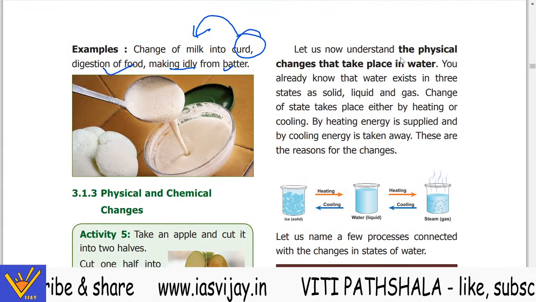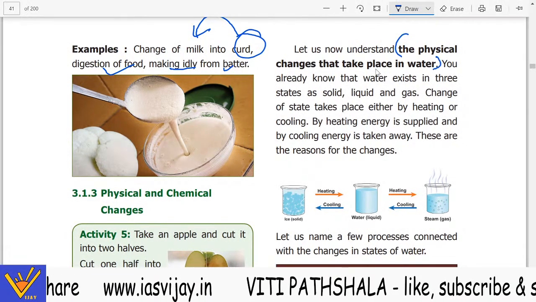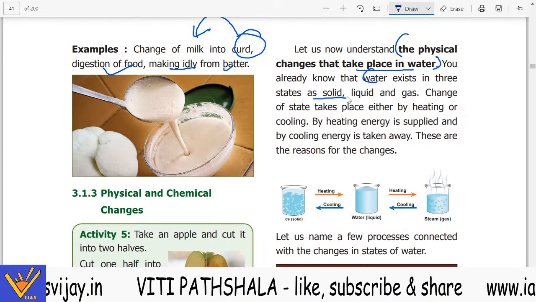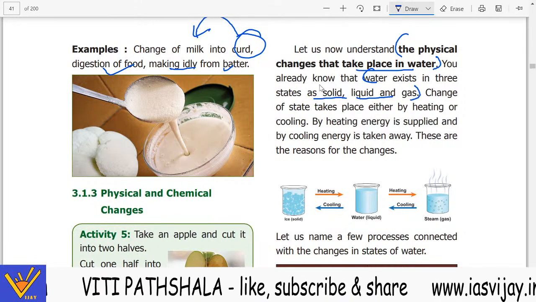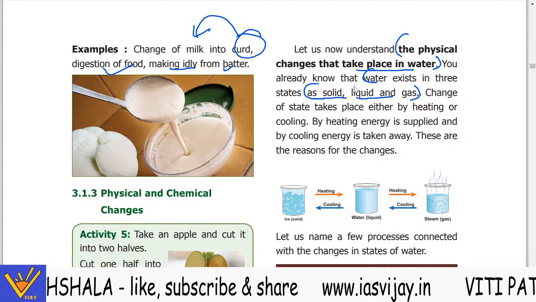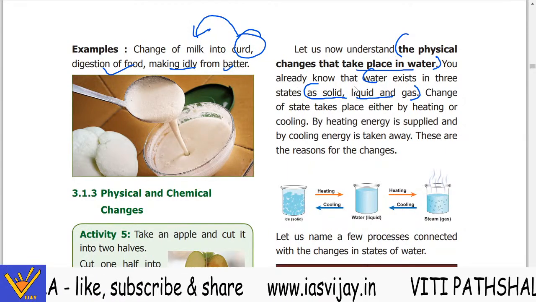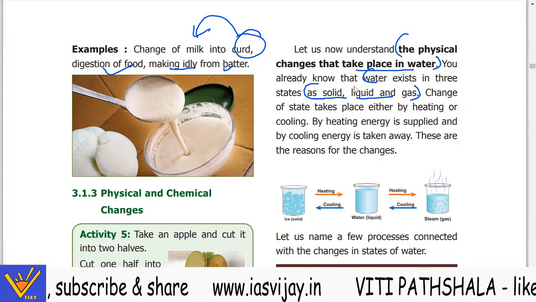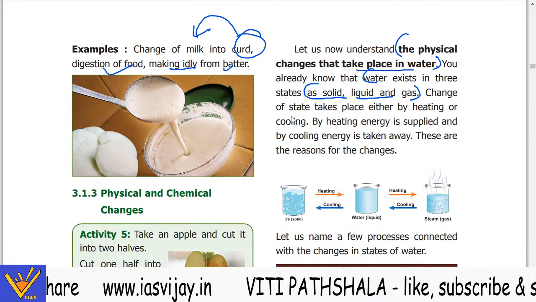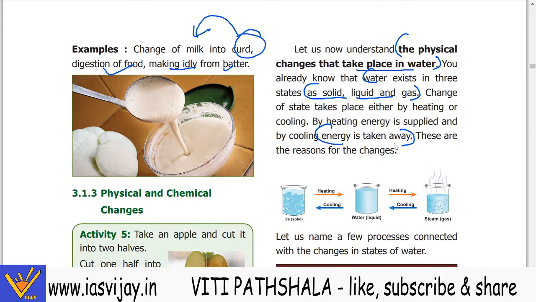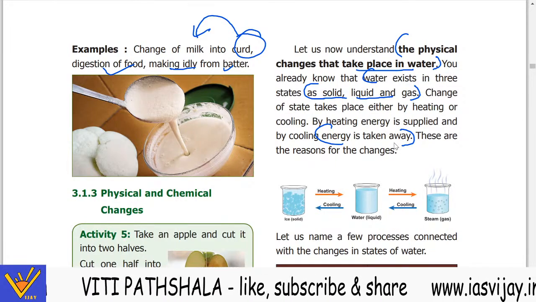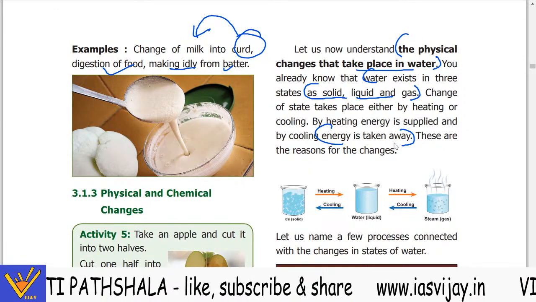Now let us understand the physical changes that take place in water. You already know that water exists in three states, that are solid, liquid और gas. आपको पानी तीन फॉर्म में मिलेगा, सॉलिड में ice form, liquid and in the gaseous form, in the form of vapour. Now change of state takes place either by heating or cooling. By heating, energy is supplied and by cooling, energy is taken away. सो हीट से क्या होता है, एनर्जी हम सप्लाई करते हैं, और जब हम कूल करते हैं तो हम एनर्जी को ले लेते हैं.